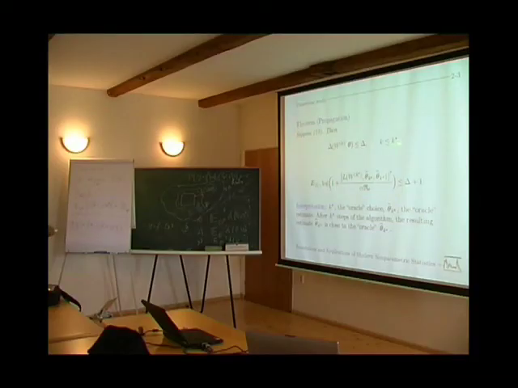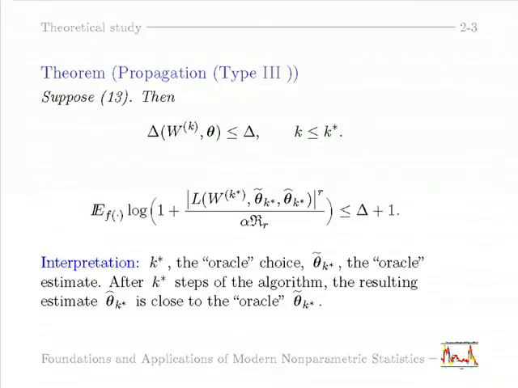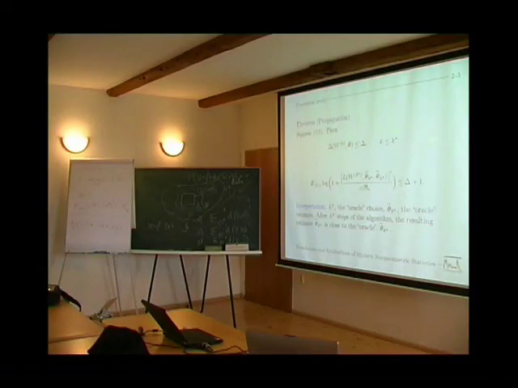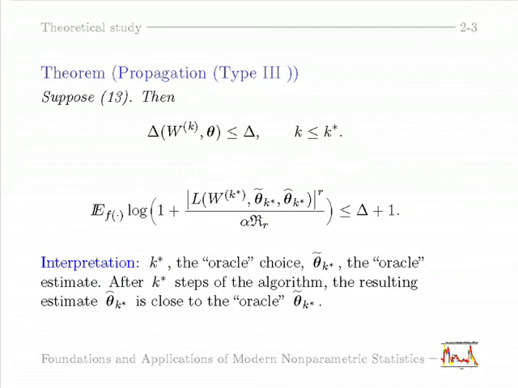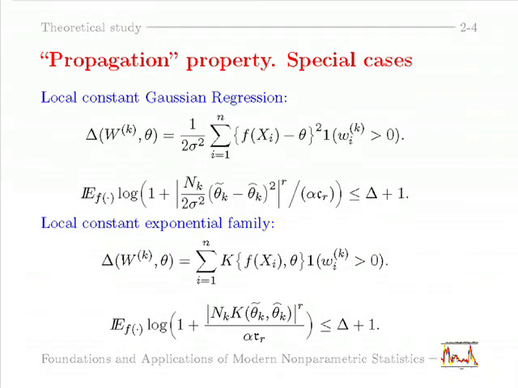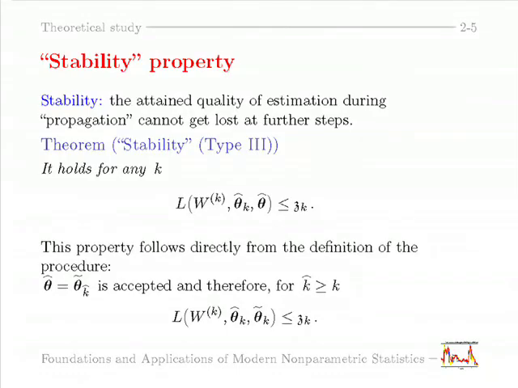Okay, if we stop at this step K star, we don't run the procedure later, and everything is fine. But we don't know this K star. We don't know until which point this goes. We run this procedure until the end, so it might be that the final estimate will be damaged after propagation. So we need something after propagation. I skip the illustration of this propagation. And this second property we need is called stability.